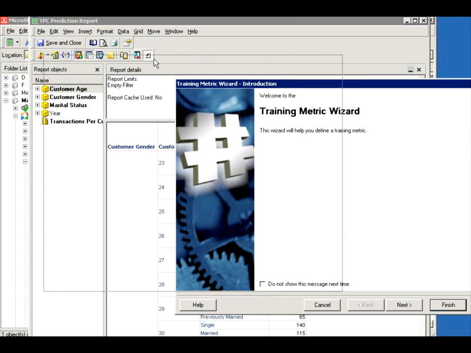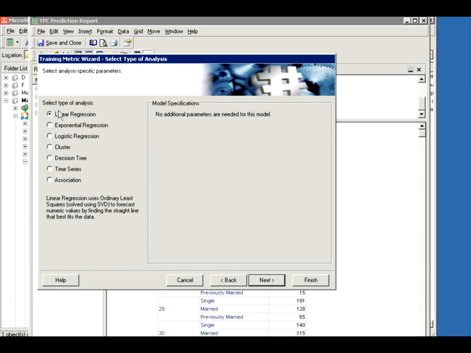The wizard will pop up. You have options out of the box like linear regression, exponential regression, logistic, etc., decision, time, association. You can read about each one of them or Google them and look at Wikipedia if you want to get a high level, or you can get some statistics or marketing book to go into more detail about what each one of these does. But at a high level, linear regression is trying to find the best fit, a simple, straightforward best fit based on ordinary least squares, the most common kind of predictive analysis.